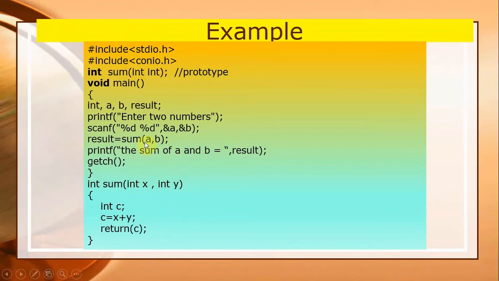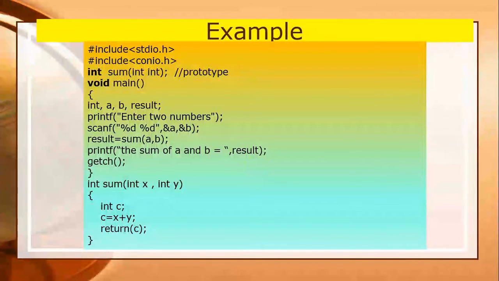Now whenever the sum function returns the result, it will be assigned to the result variable. Here you can change the variable. I have written result, but because result is an identifier, you can change this variable name. It doesn't make any difference. Suppose you write any other variable, then you also have to mention the same name here. Now I will show you with the help of a real example how a function actually works.